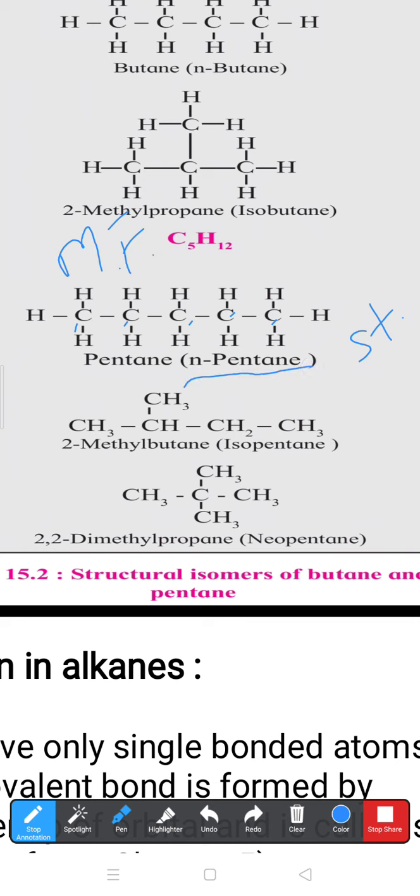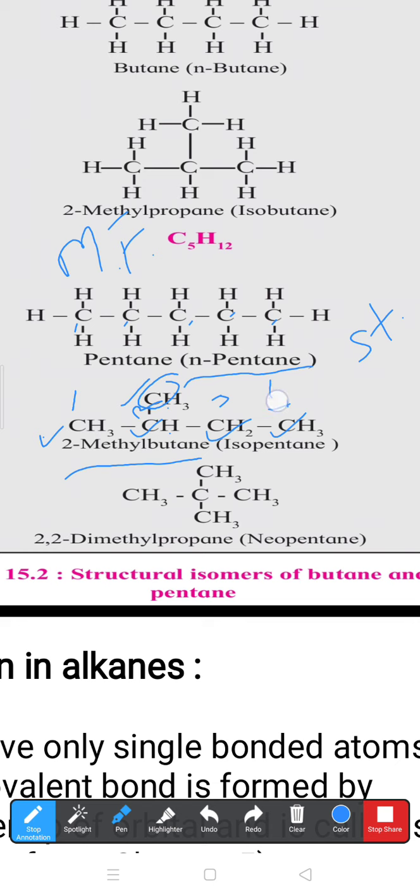Next possibility: first of all, you have to arrange four carbons in one straight line. The second carbon atom can be branched by the fifth carbon. That's why it is isopentane. Iso means branch. Its IUPAC name is 2-methylbutane. Why 2-methylbutane? In the chain you can count 1, 2, 3, 4 carbons, but the chain numbering we give from the branch side. This branch side is methyl, which is nearest to the left side. That's why the left side carbon is the first carbon, this second, this third, and this fourth.